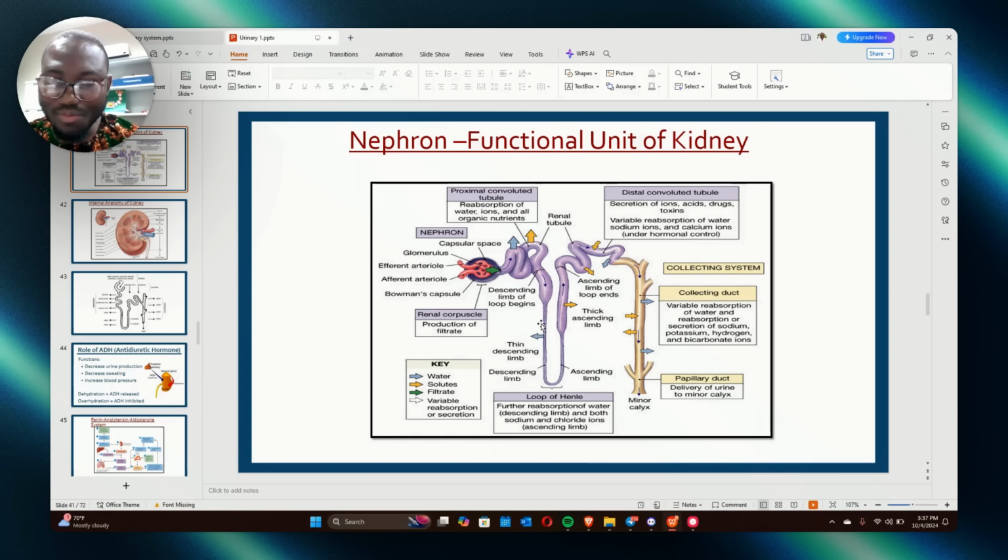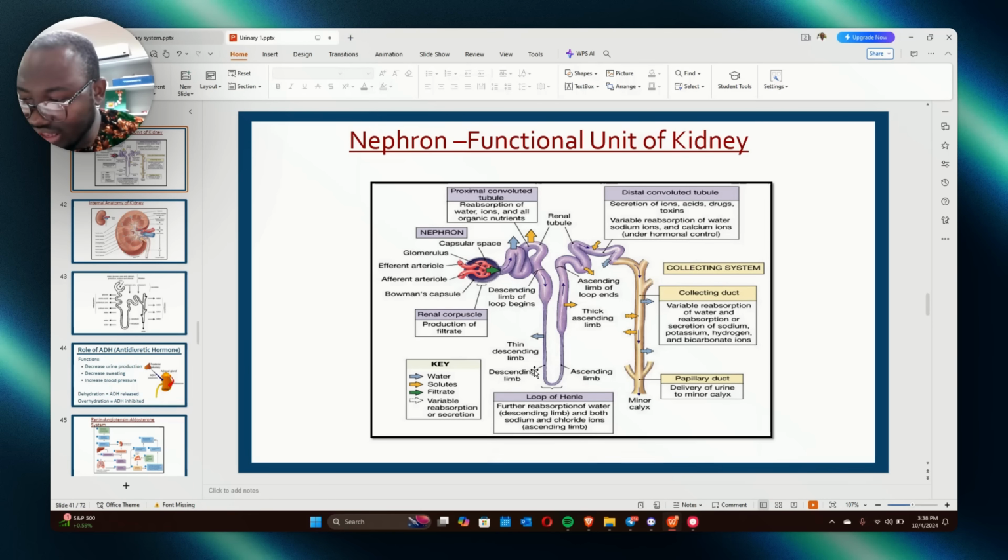You understand? Now, there are some diuretics that work here. What they usually do is reduce body water content by acting on the countercurrent multiplier system. I wish I were able to teach you this. Maybe in the next video, I'll teach you the countercurrent multiplier system and also the countercurrent exchange system, because there are two different systems. We have the exchange and we have the multiplier. So when you're talking about the multiplier, loop diuretics are the drugs that we usually give. Look at it, this is the loop of Henle. It works here, all right? So loop diuretics act by the countercurrent multiplier system. Write it down.